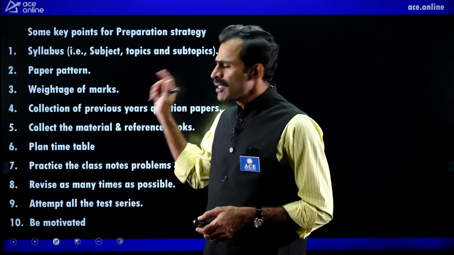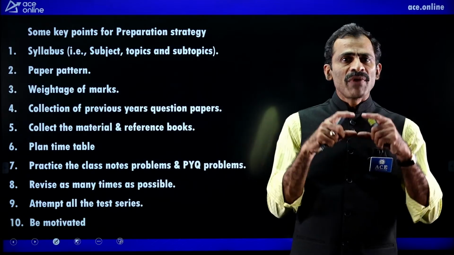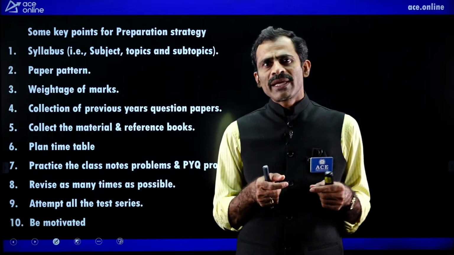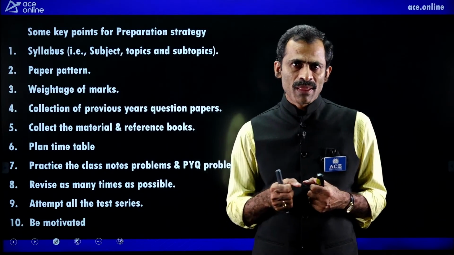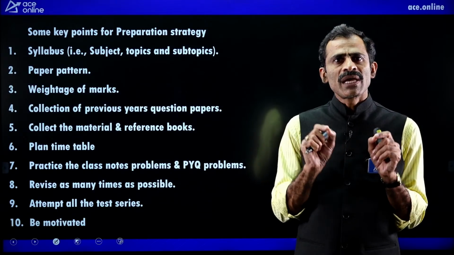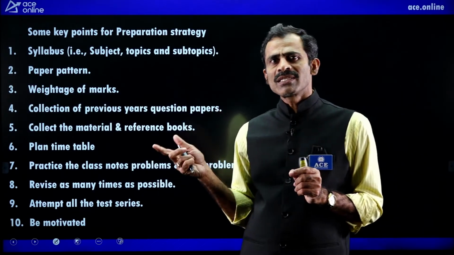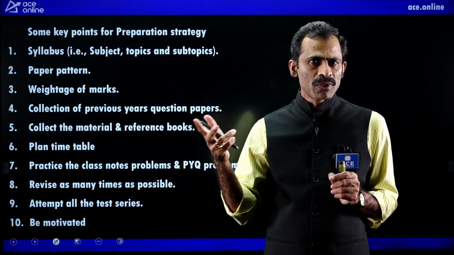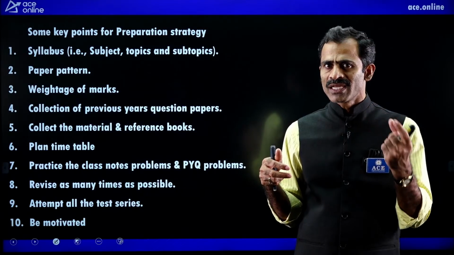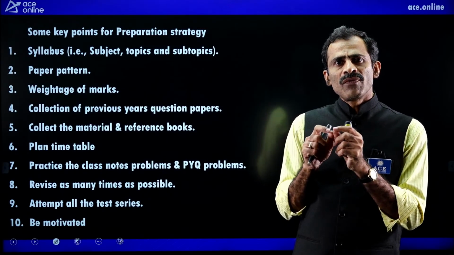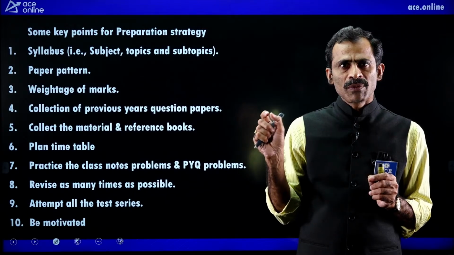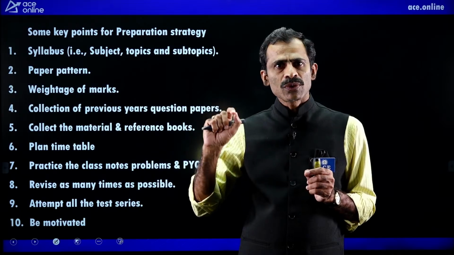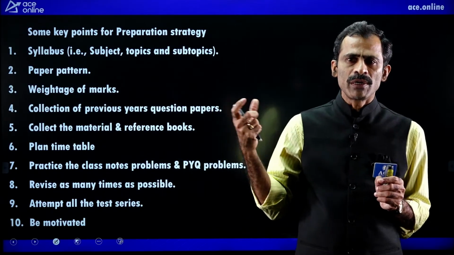Next, weightage of marks. Again, we consider the weightage of marks for any entrance examination. Suppose we consider the GATE examination, the weightage is 100 marks. Next, for the ESE examination, in the prelims we have 2 papers, paper 1 and paper 2. Paper 1 is general studies and engineering aptitude. For that paper, the weightage is 200 marks. That paper consists of 100 questions, and each question carries 2 marks. That is why the weightage of the paper is 200 marks.